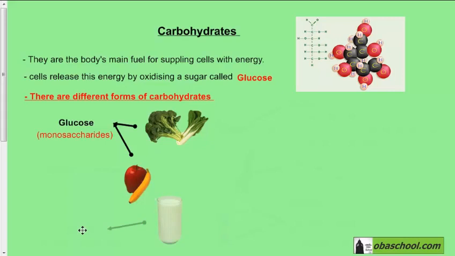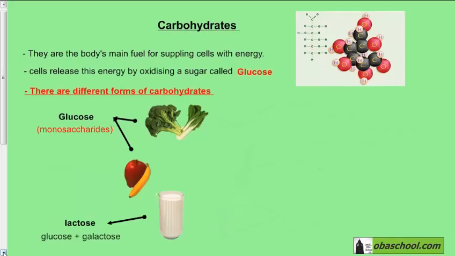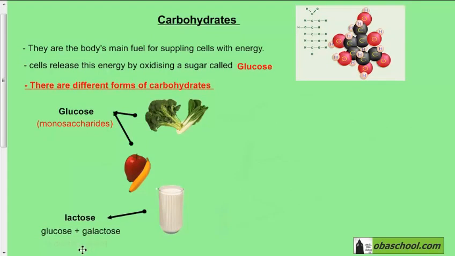The second type is found, for example, in milk, and it is called lactose. In milk, the sugar that we find is called lactose. It is made up of two sugars fused together, a molecule of glucose and a molecule of a sugar called galactose will make one molecule of lactose. So lactose is a disaccharide, di means two, and saccharide refers to sugar, which means lactose is a molecule made up of two sugars, glucose and galactose.